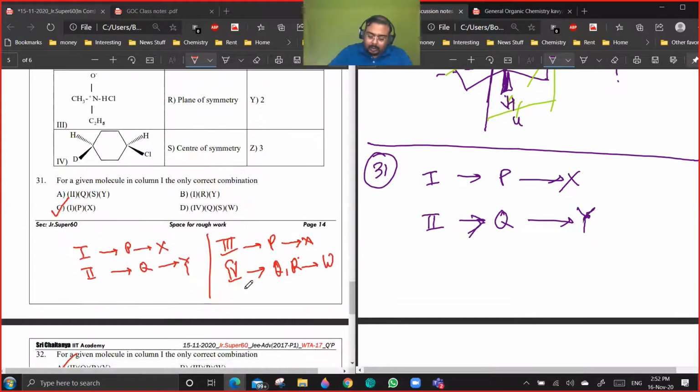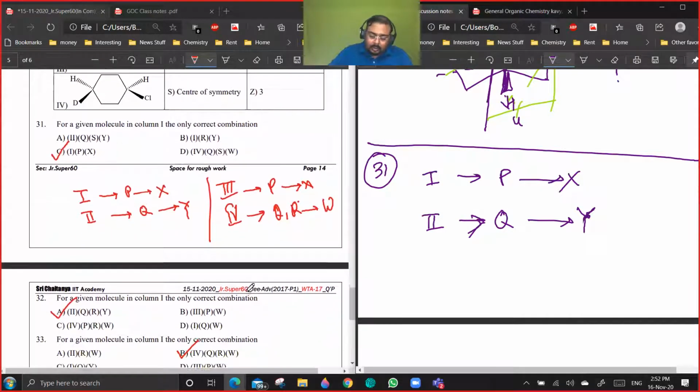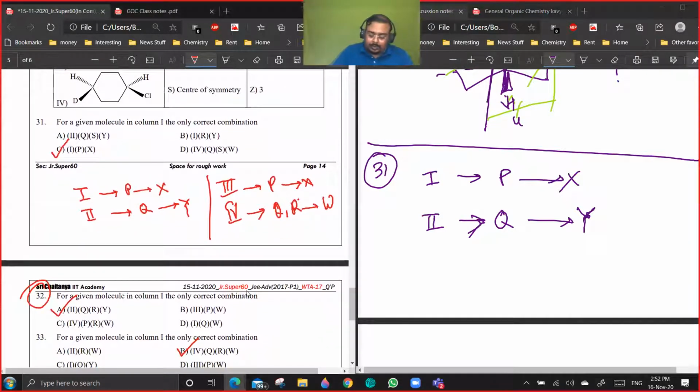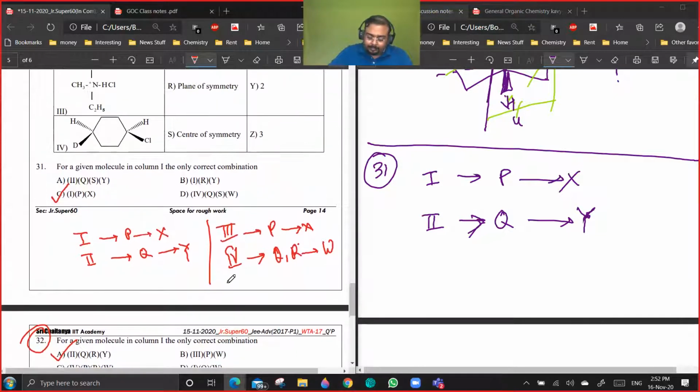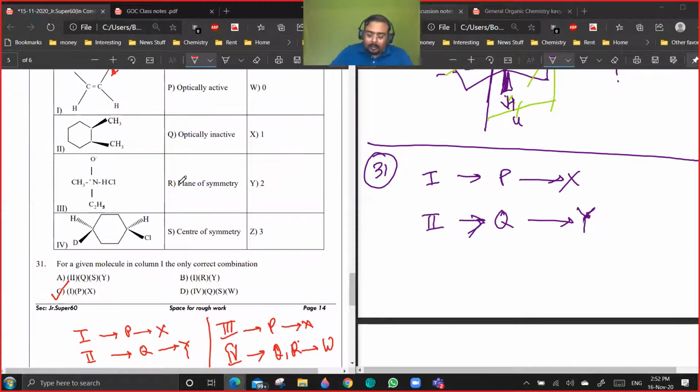Okay, so I think 32 is wrong. Okay, none of the options are correct. They have given 2qry as the code for second. Means they are saying that this is a plane of symmetry, which is not correct. Are you getting a point?